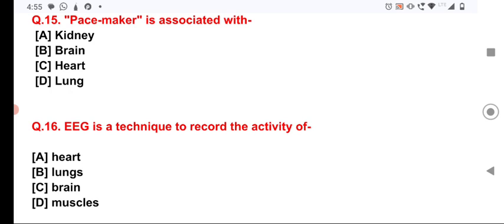So you will have to remember that EEG is a technique to record the activity of the brain, whereas the ECG, electrocardiogram, is a technique to record the activity of the heart, and EEG for brain you should remember.